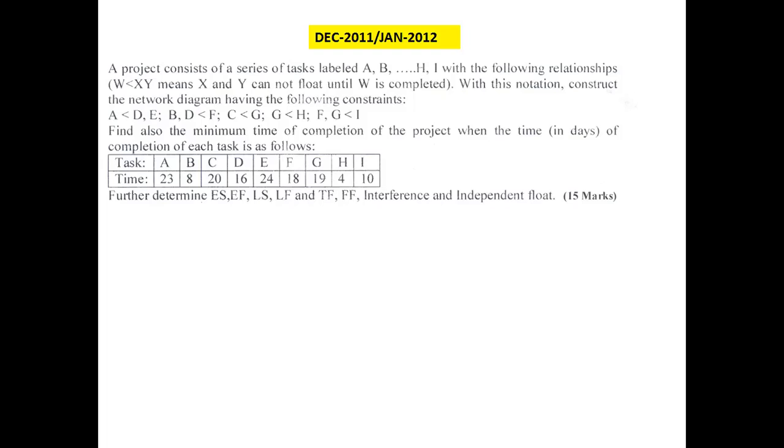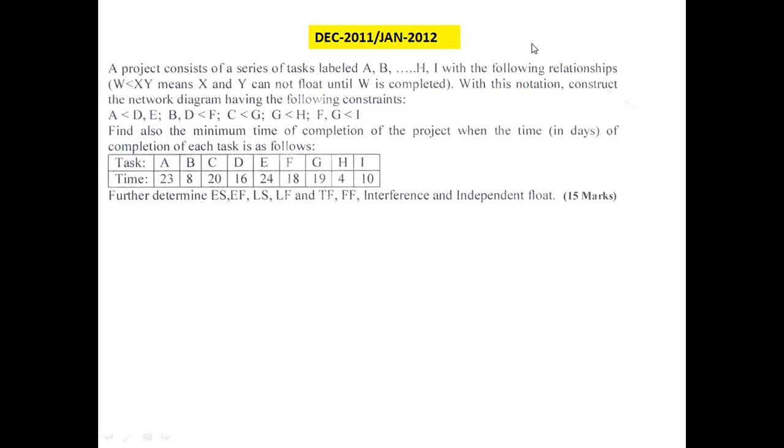The speciality of this problem is that instead of giving the task and the corresponding precedence constraint in a tabular form, it is given in this method. That is, A is less than D, E. It means, as illustrated here, after completion of the activity A, D and E are floated. Means D and E will commence only when A is completed.